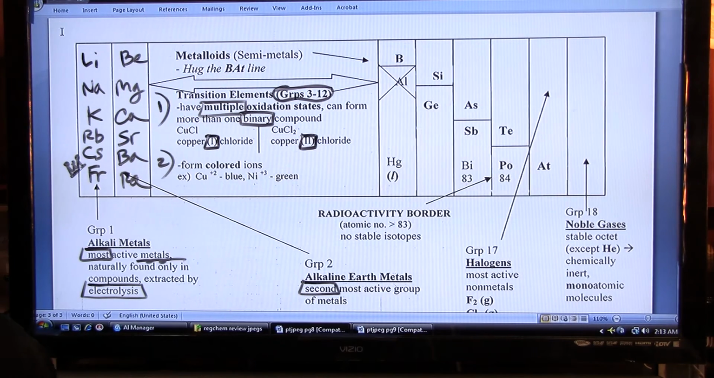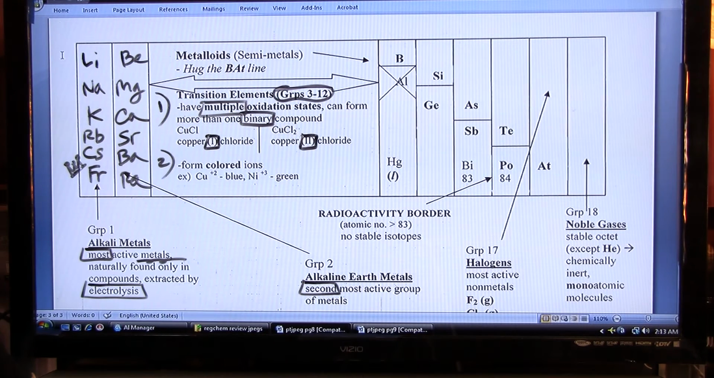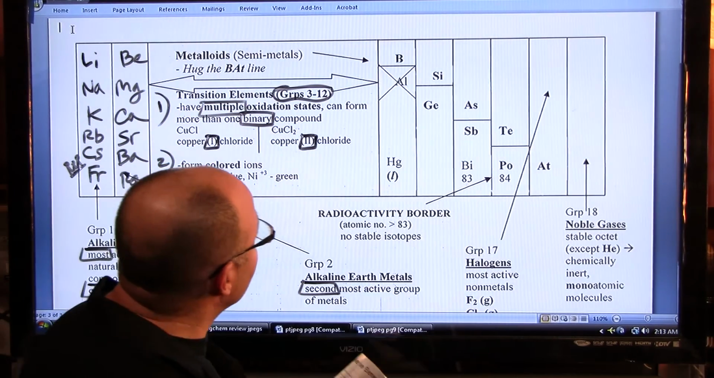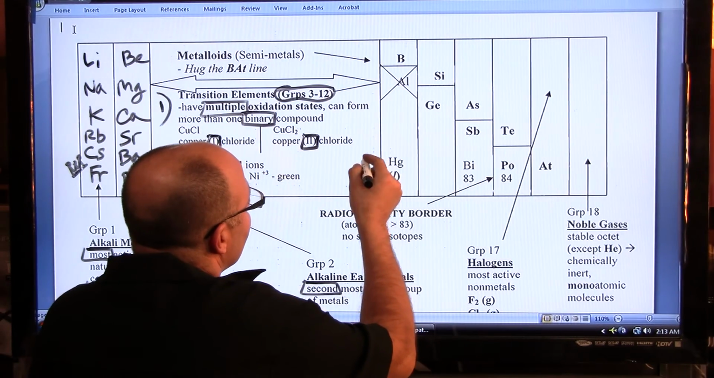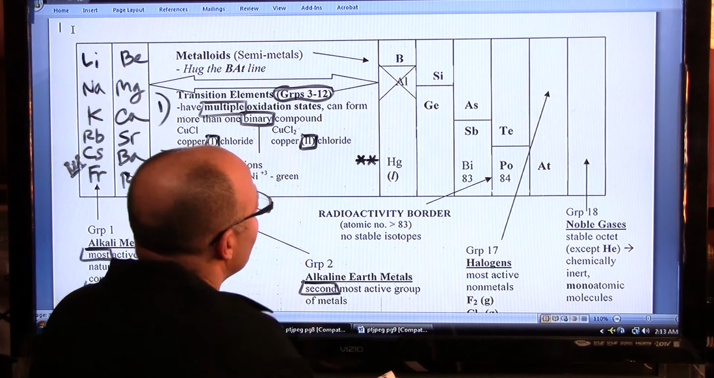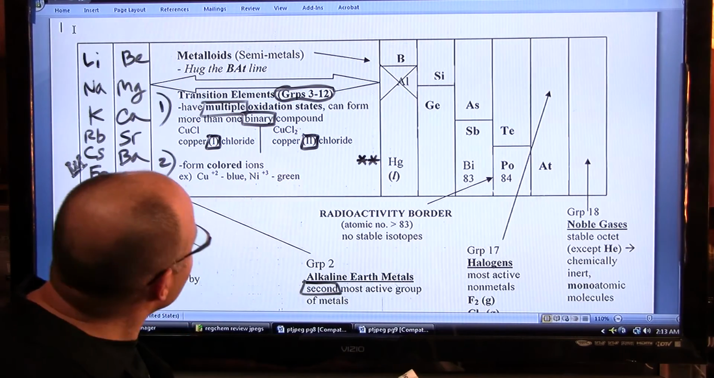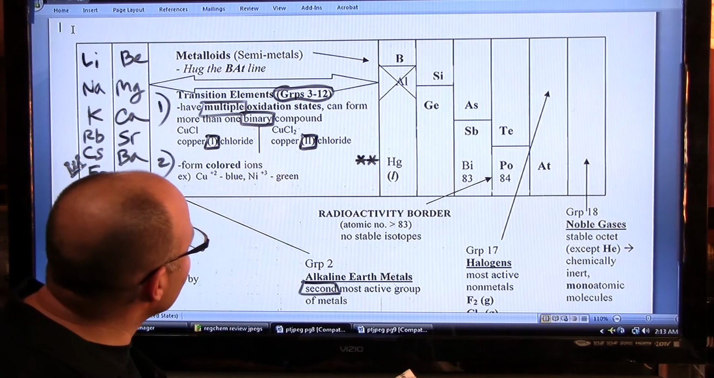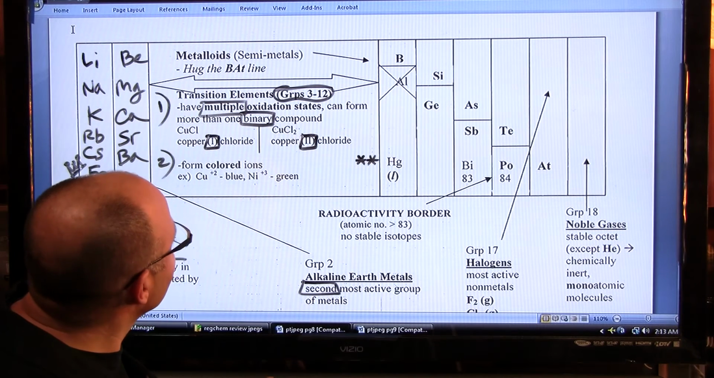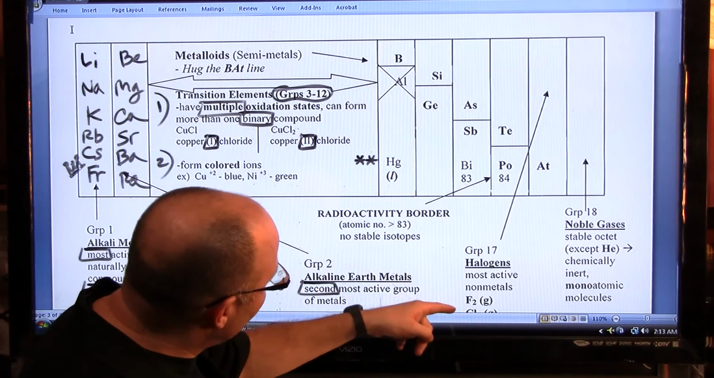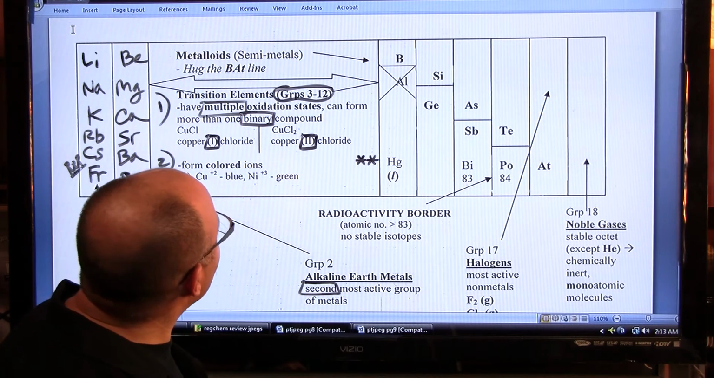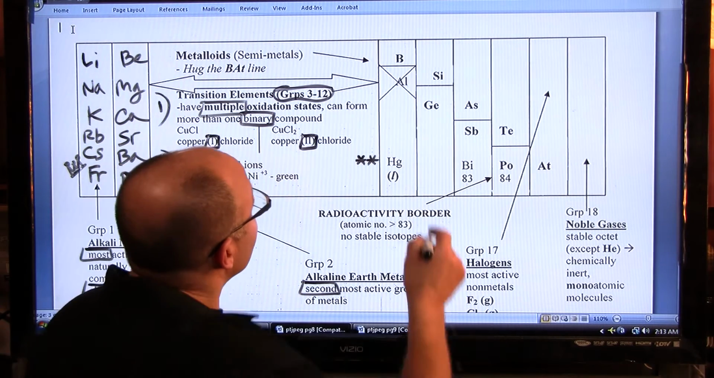And then, as we're moving across the table, why don't we first come across here and hit mercury, put a star by it, 2 stars, because mercury is a liquid. And there are only 2 liquids in the entire periodic table, mercury and bromine, which you'll find down here. I'll star that in a second.